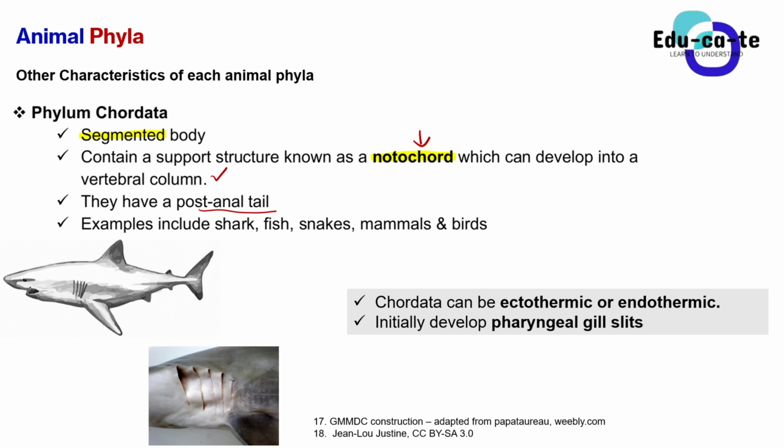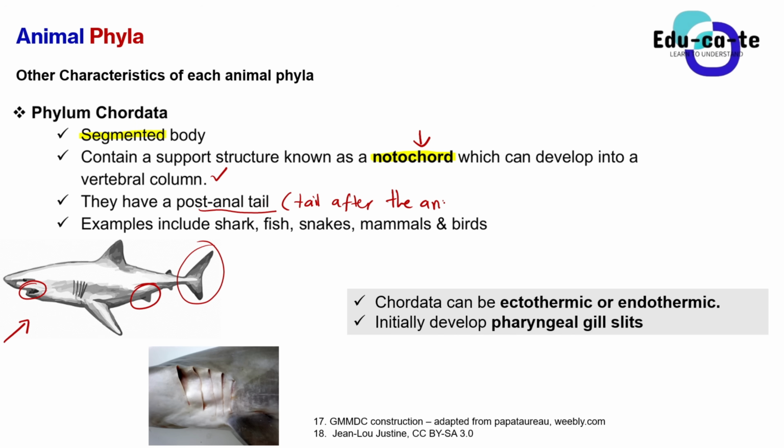It simply means that they have a tail after the anus. Let's look at the shark, for example. A shark is an example of a Chordata animal. It has a mouth here, and an anus here, and then it has a tail after the anus. That's why we say it's a post-anal tail.